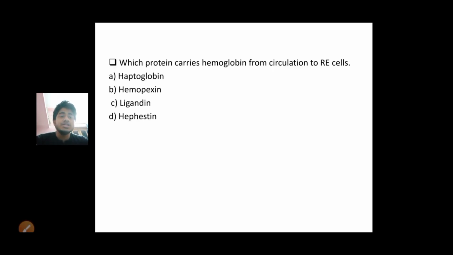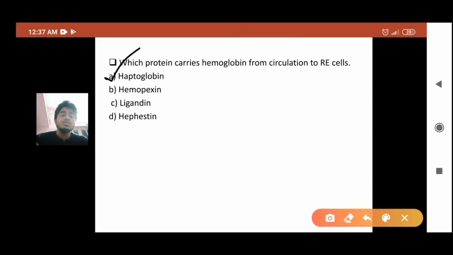Now the next question, which protein carries hemoglobin from circulation to RE cells? So the RE cell is the degradation site of hemoglobin. So if hemoglobin leaks into the circulation from RBCs, it is carried by haptoglobin up to the RE cell.